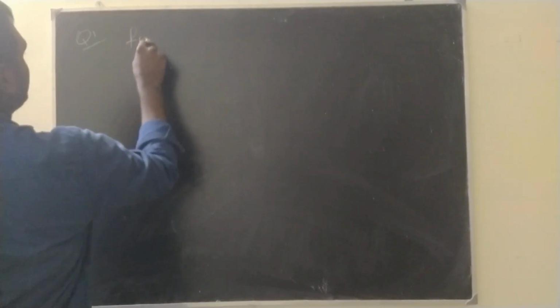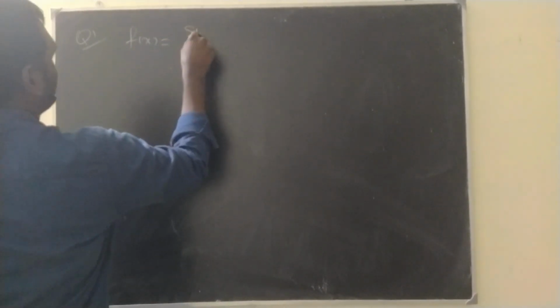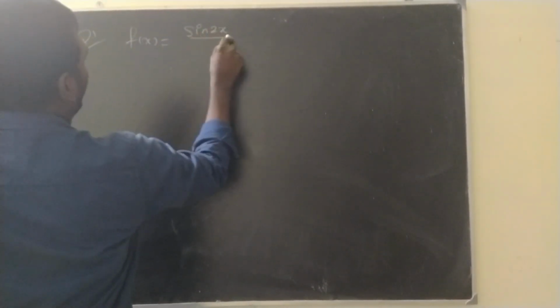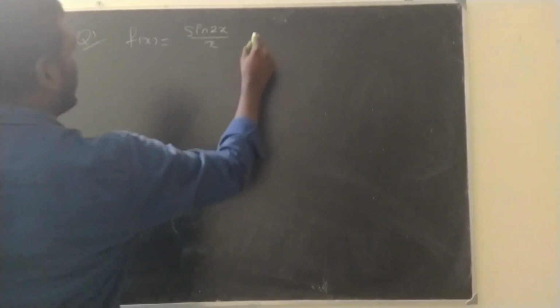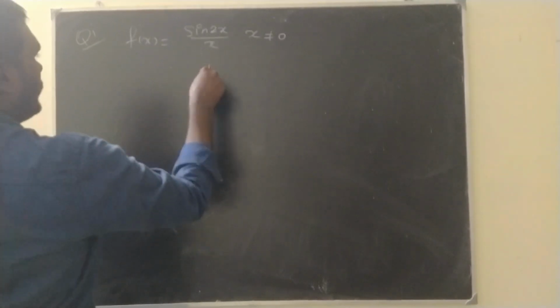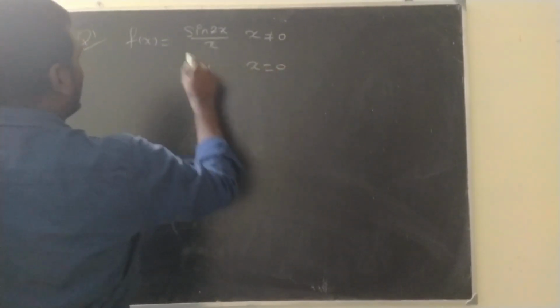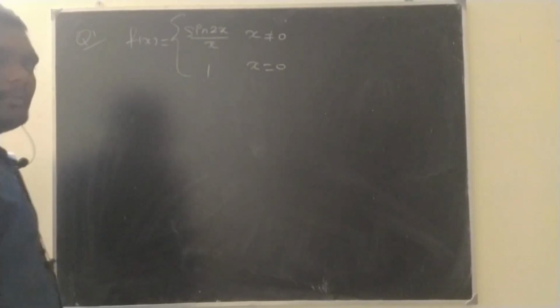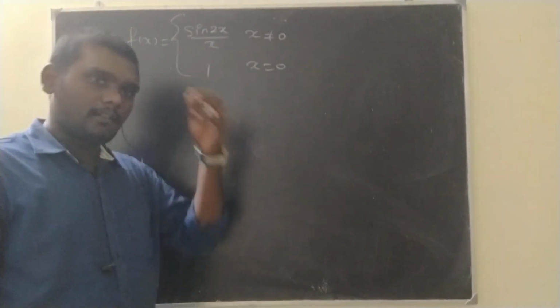Question number 1. f of x equals sin 2x by x if x is not equal to 0, and 1 if x is equal to 0. We need to make sure whether this function is continuous or not.